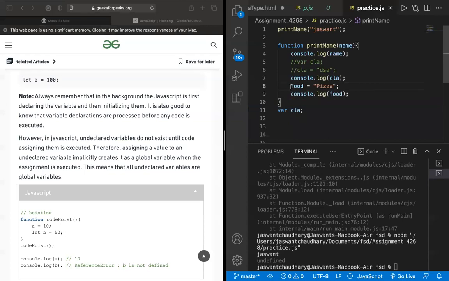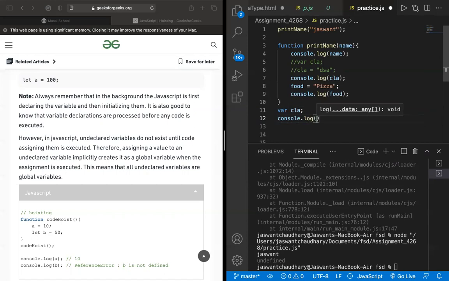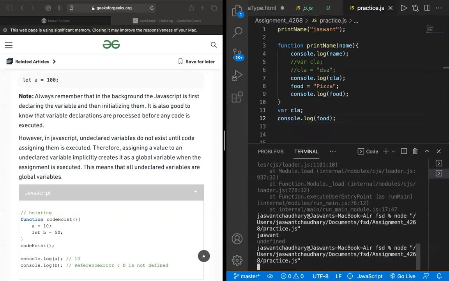Number 8 has been assigned a value, but it was not declared earlier anywhere in the entire code. So it will be declared as a global variable, and it must be accessible here. Outside the function, I'm going to print it, and now let us see what is happening here.